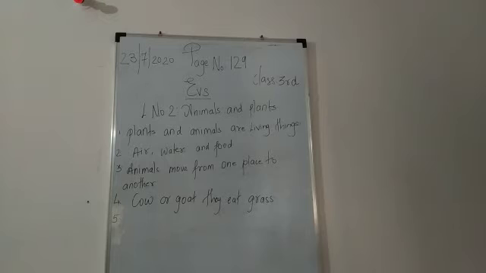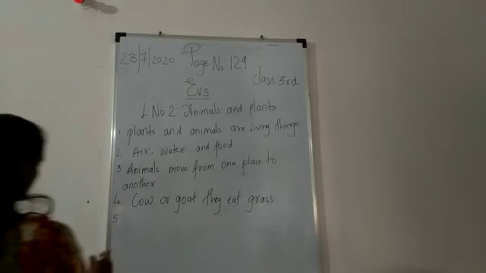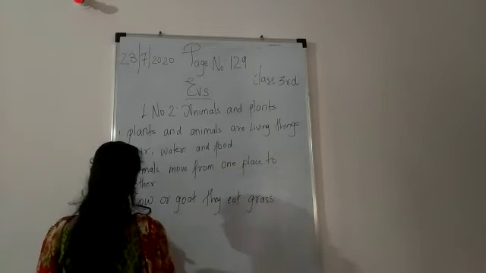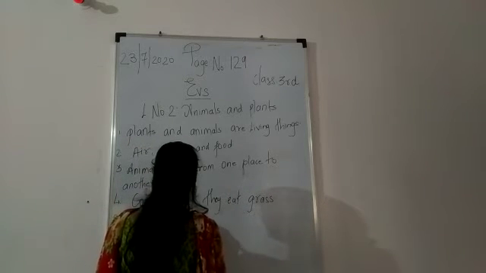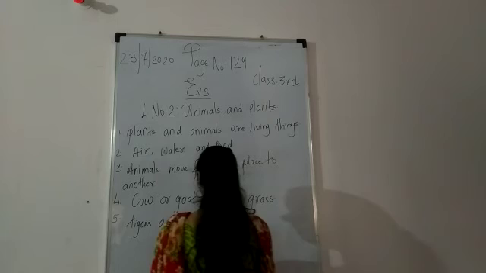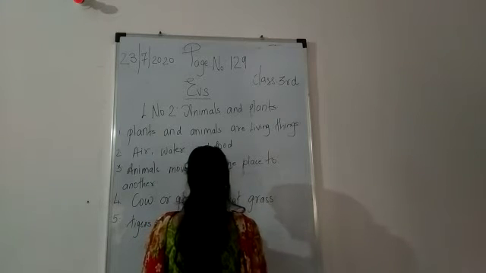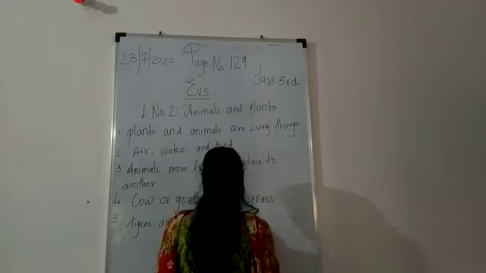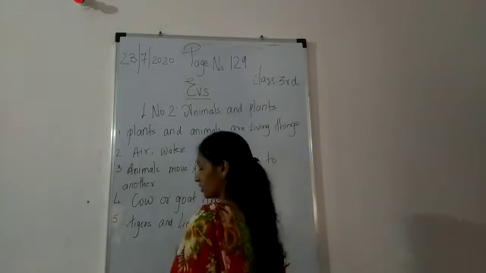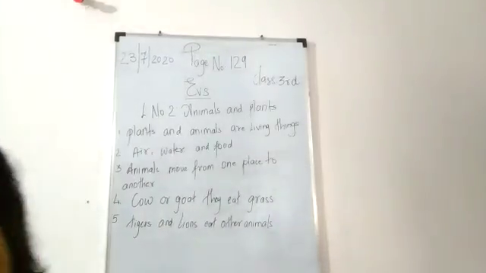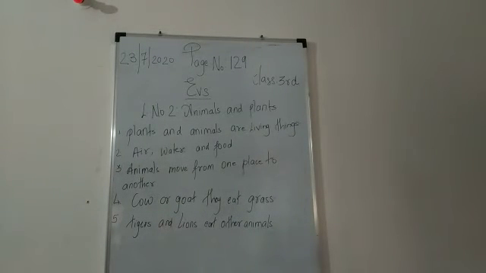So tiger and lion, they don't eat grass. Okay, they eat other animals. They kill the animals and they eat. So they go in search of animals, they pull it with their hands, they kill it and then they eat it.